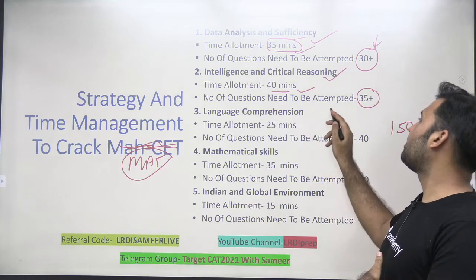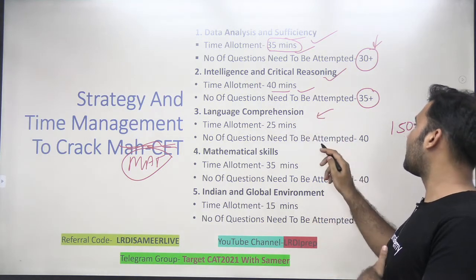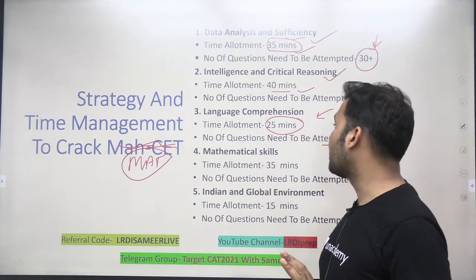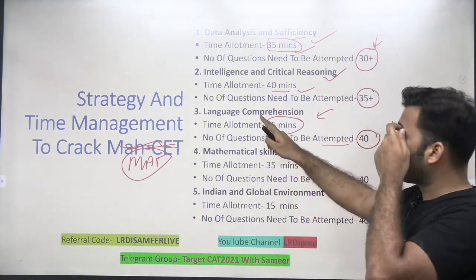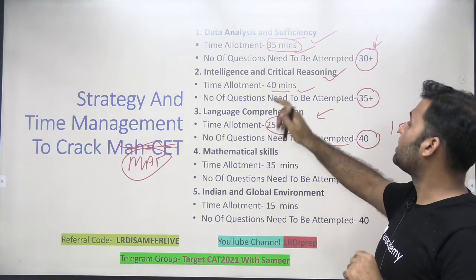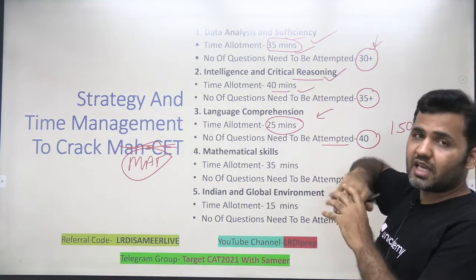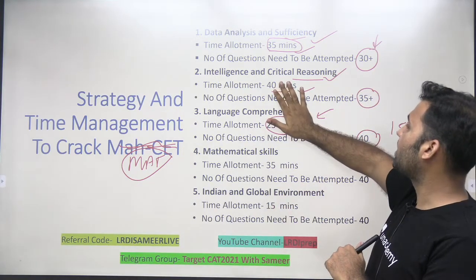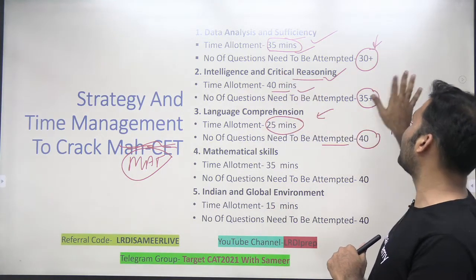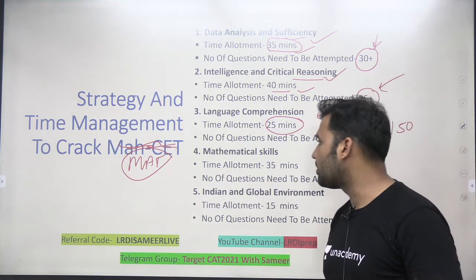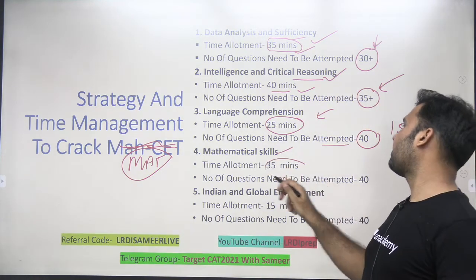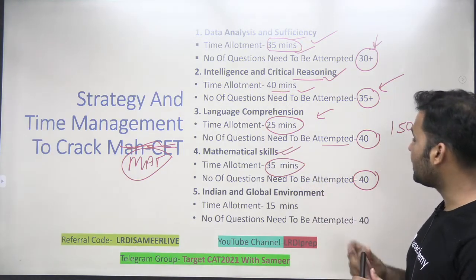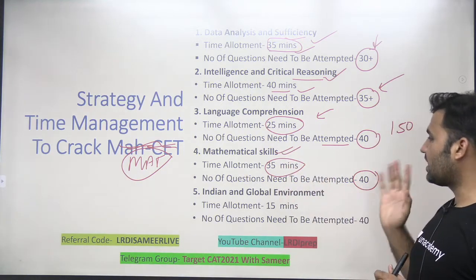For language comprehension, keeping in mind the level of difficulty, you need to attempt all 40 questions within 25 minutes. You'll not find it difficult at all. Within 25 minutes, you should be able to attempt this third section of language comprehension. For critical reasoning, you might take some time to solve the AR set, so I have given a time limit of 40 minutes to this section, keeping in mind 35 plus questions should be attempted. Mathematical skills, 35 minutes with 40 questions. The level of difficulty of mathematical skills is very easy, so in 35 minutes, 40 questions can easily be targeted.